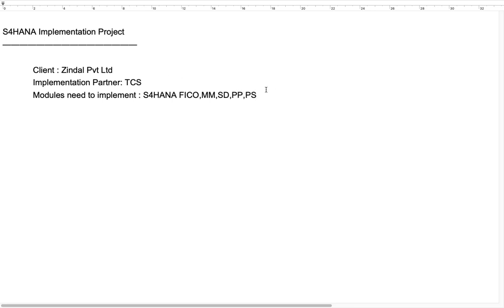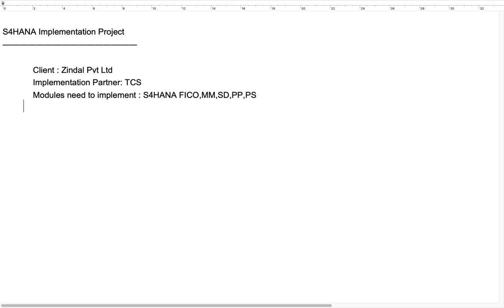So for implementing these 5 modules, how many members or resources are required? At least 100 and above. Okay, how many SAP FICO consultants will be recruited for this? 5 to 6 members max.